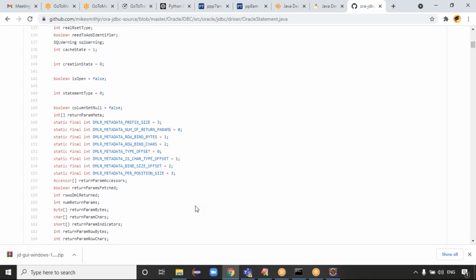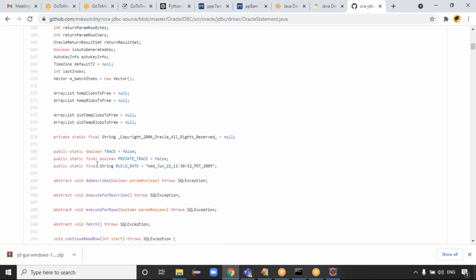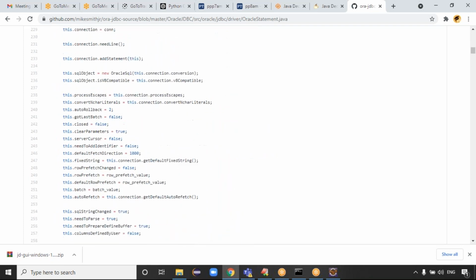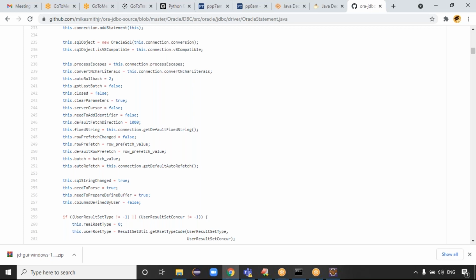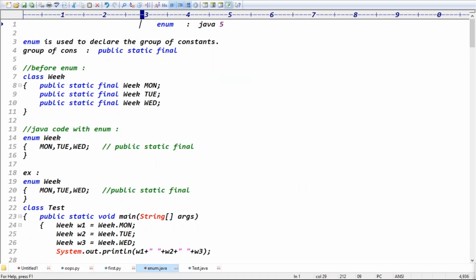JDK 1.5, that's it, guys. Before the enum, every time you took a public static final. That's why we go for the enum concept. Enum concept means declaring the enum. Enum constants are by default what type of data? Public static final, right? You got some idea, right?